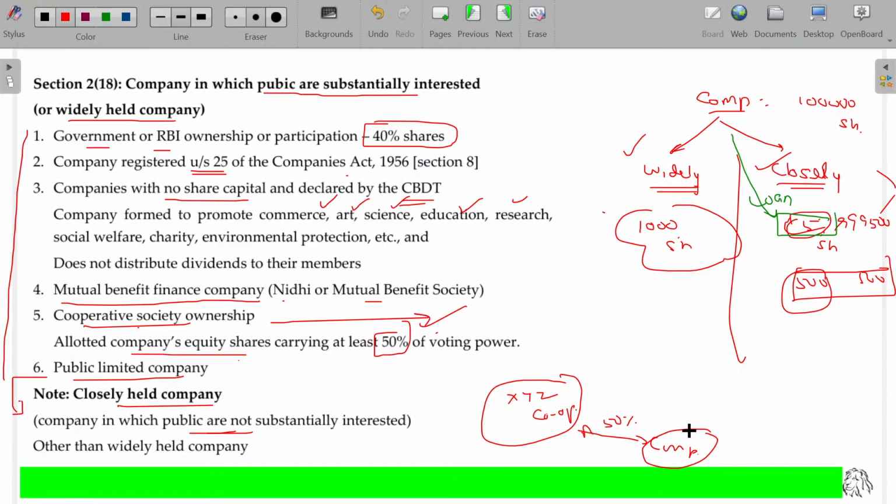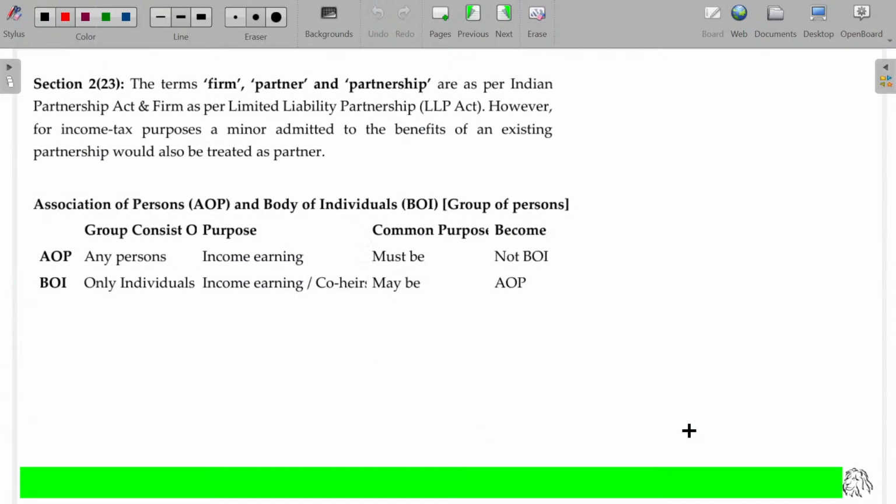Closely held companies will be monitored carefully, and some provisions will be there to calculate the tax liability also. We'll see that later along with the other chapters. Now let's go for section 2, class 23: firm, partner, partnership.